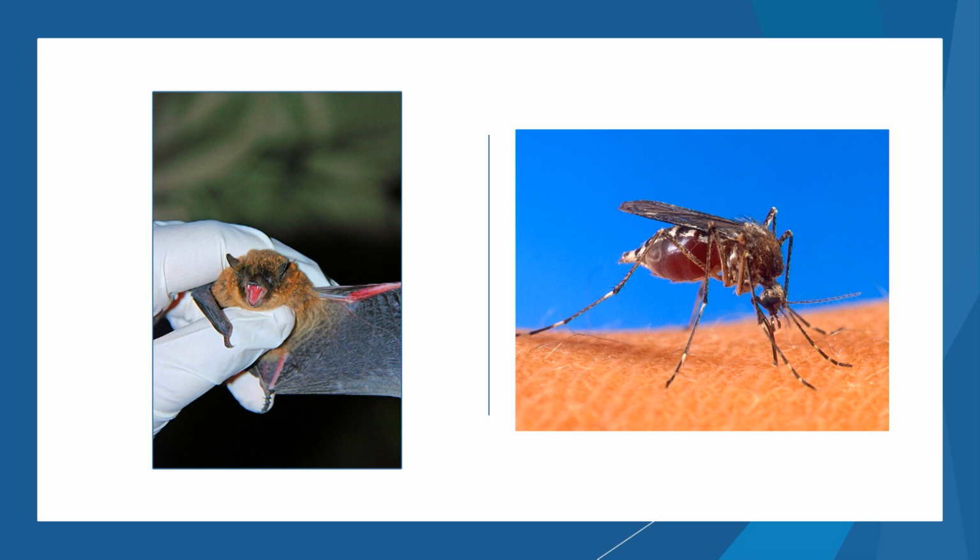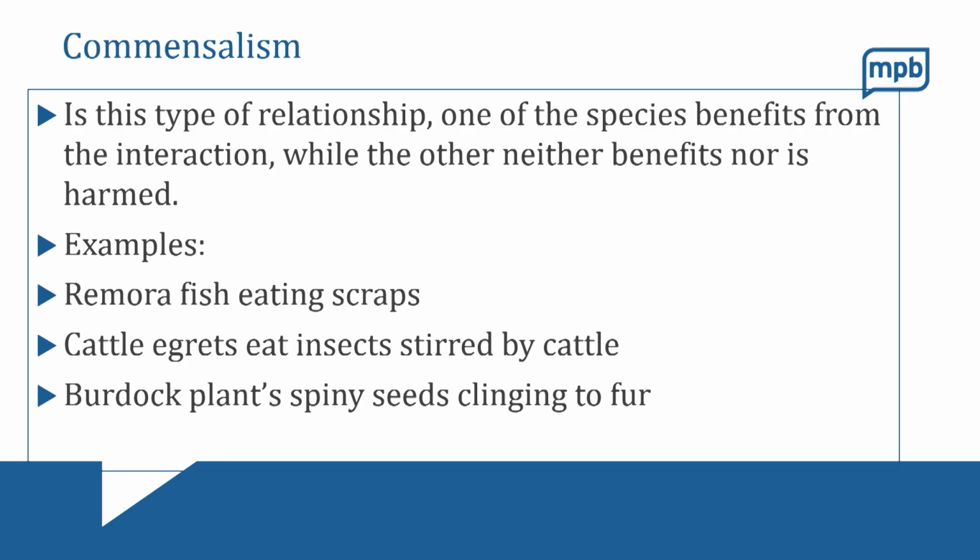Okay, so let's talk about the last type of symbiotic relationship, and this is called commensalism. In commensalism, one of the species benefits from the interaction while the other is neither harmed nor benefits from it. So it's one benefits and one doesn't get anything out of it. Here are some examples. You've probably seen remora fish swimming on and around sharks. You can have these things called cattle egrets that eat the insects stirred up by the cattle, and there's a type of plant called a burdock plant, and it has these spiny seeds that cling to the fur of mammals.